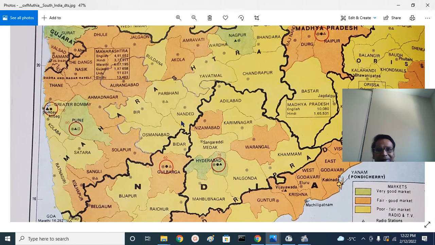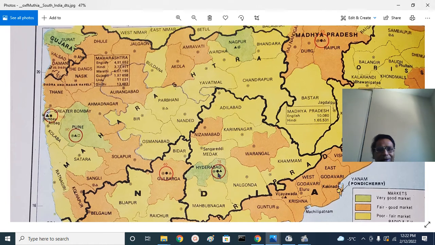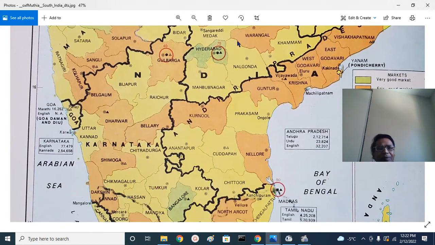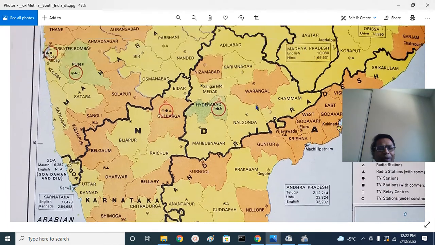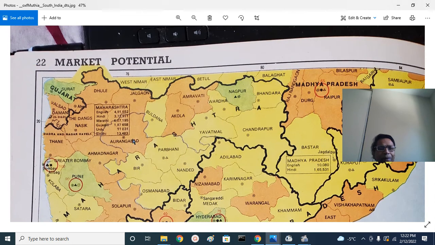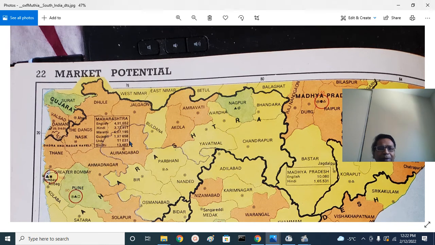This is the map of the region. Here I am showing the Deccan region. In the southern part is the Marathwada region: Aurangabad, Parbhani, Beed, Nanded. The Mughal headquarters, this is the Marathwada region, this is the Aurangabad region, those are the three Subhas.